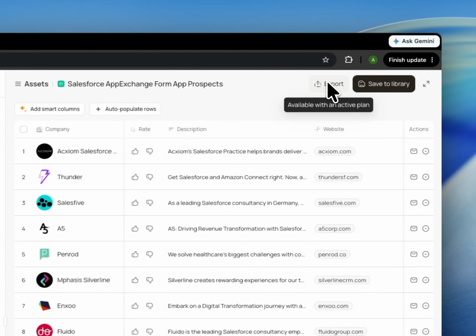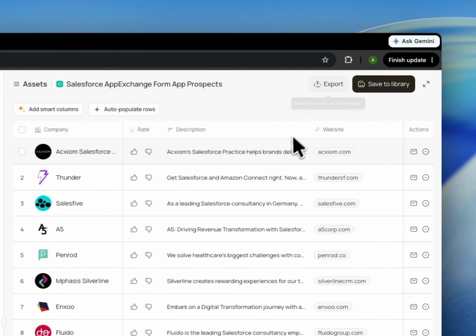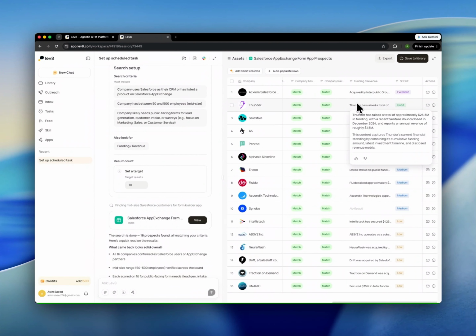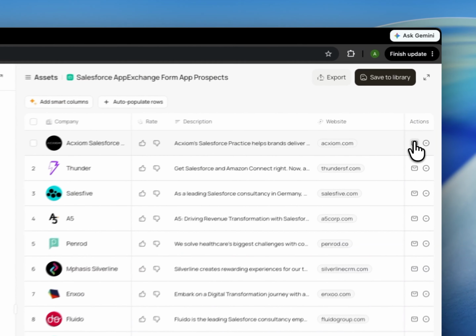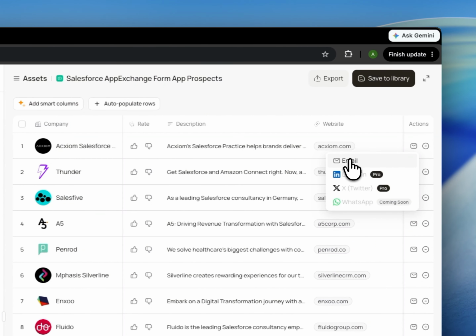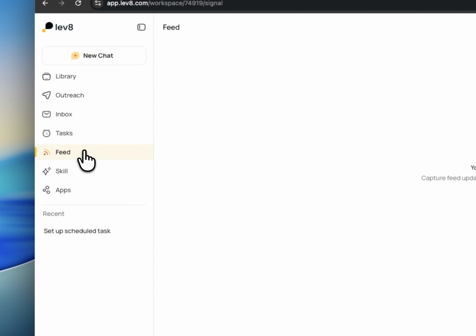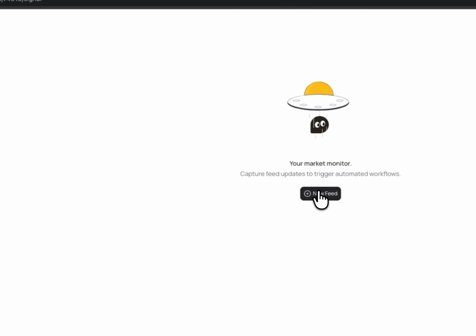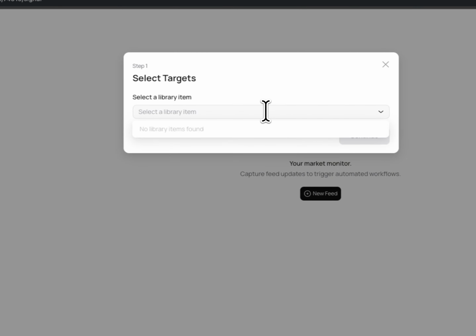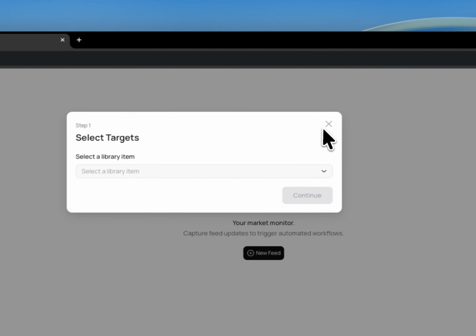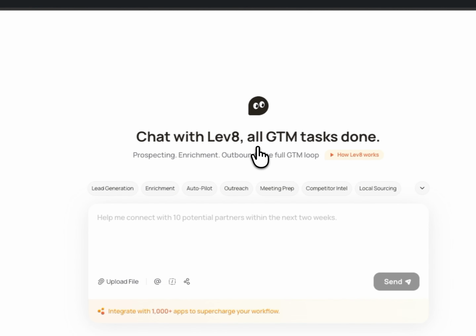So let me check if I can click available with an active plan. So this is not available, right? If I click on email, I can use my email and all those stuff. Okay, so what is next? The next is feed your market monitor. If I set a new feed, what will it do? Select library items. We don't have anything in library. New chat.